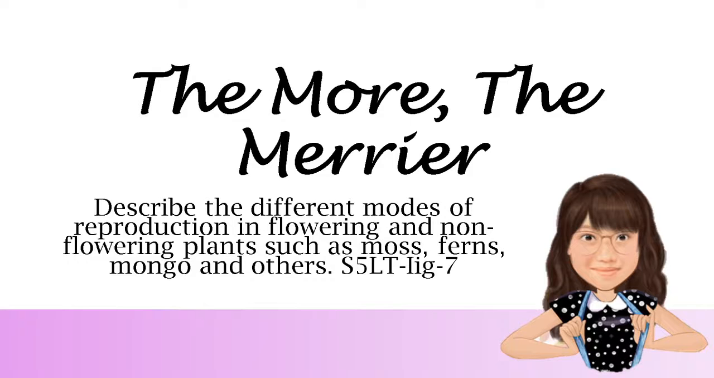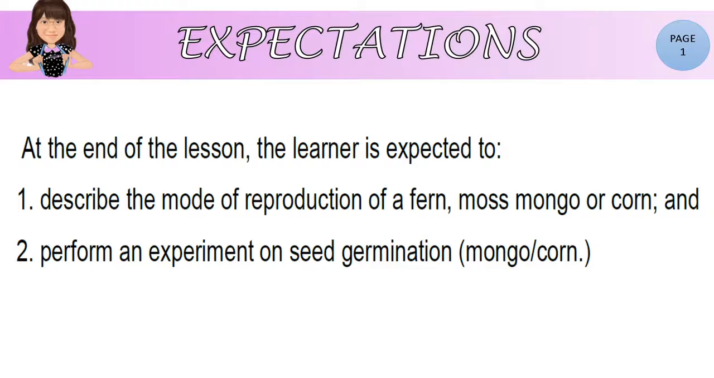Good morning, everyone. So our topic for today is about the more the merrier. Describe the different modes of reproductions in flowering and non-flowering plants such as moss, ferns, mango, and others. At the end of the lesson, the learner is expected to describe the modes of reproduction of a fern, moss, mango, or corn, and perform an experiment on seed germination. It's either mango or corn.